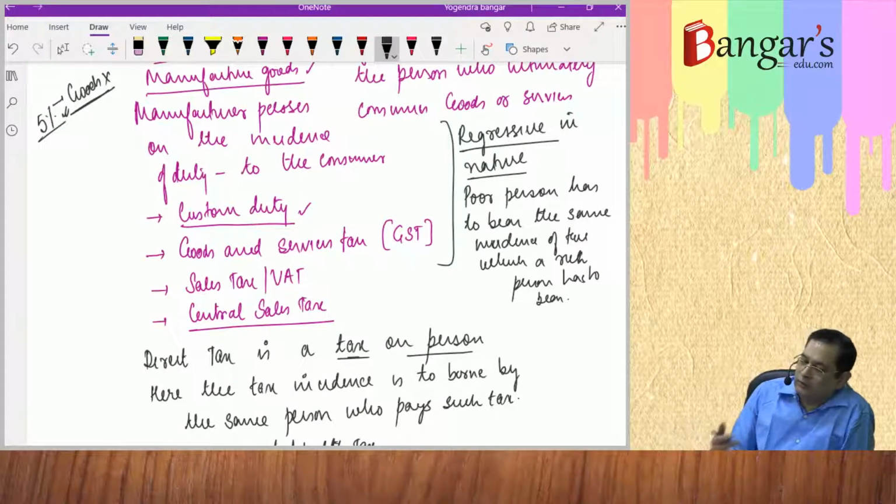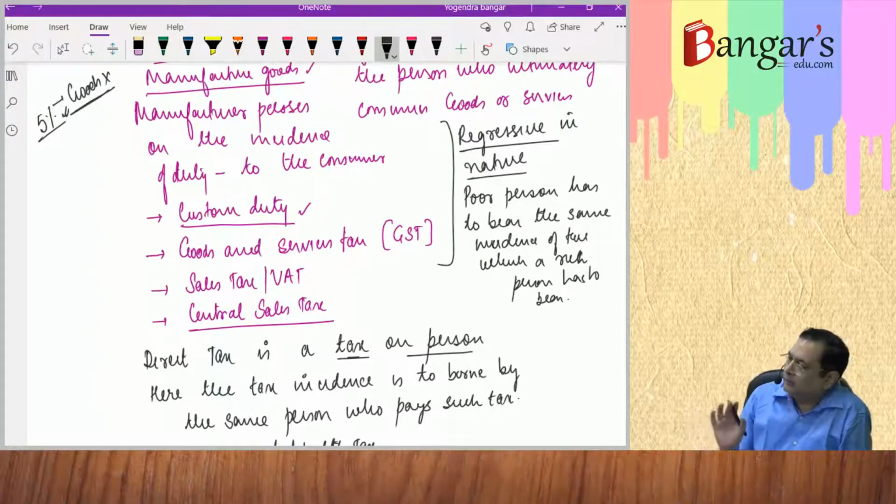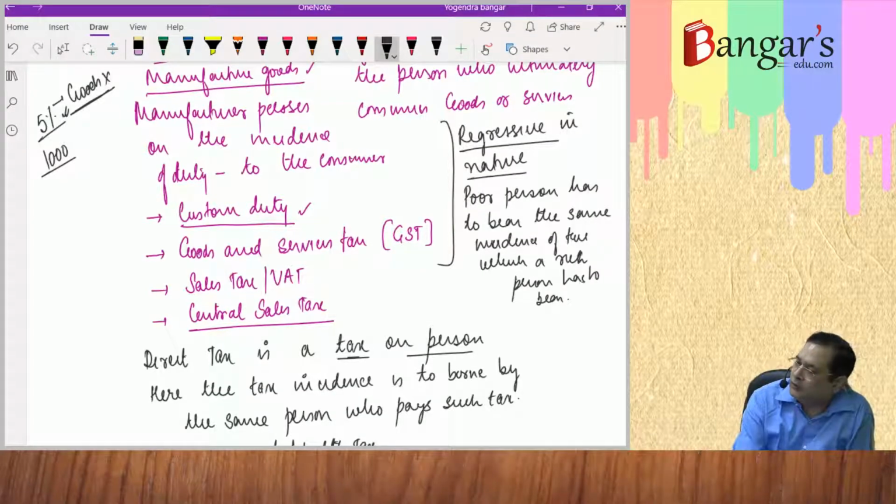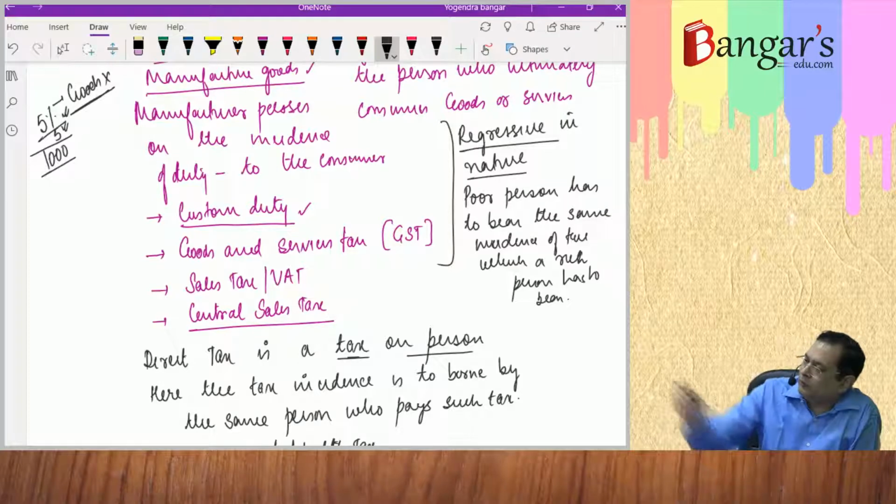So what happens is a poor person pays a major portion of his income in paying the taxes when the taxes are regressive in nature. Say he is earning 1,000 rupees and is consuming those goods, and his consumption is the same as a rich person's.